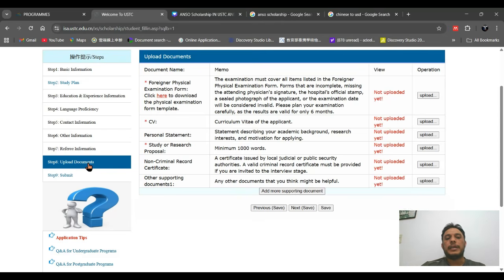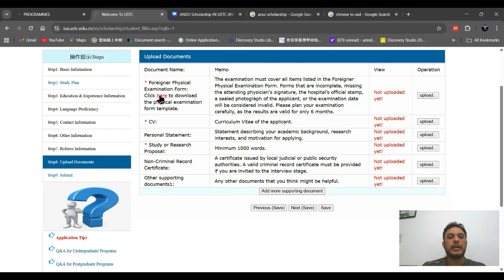After completing the referee information, you have to upload the documents. Some of the documents, like your passport, your proficiency certificate, your diploma and your transcript certificate, which should be notarized, we already uploaded in the application. Now you have to upload the foreign physical examination form.